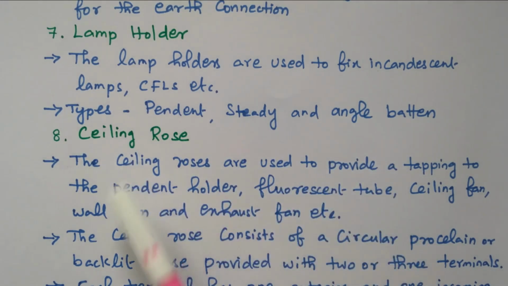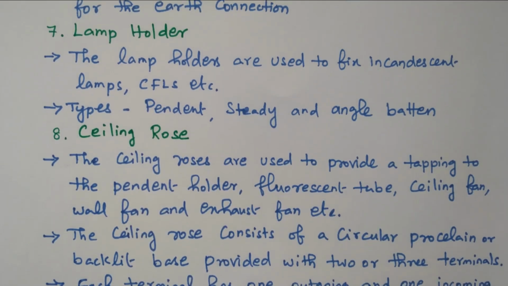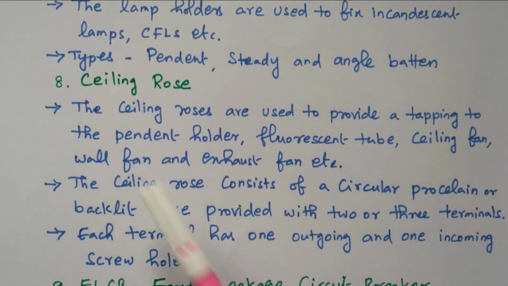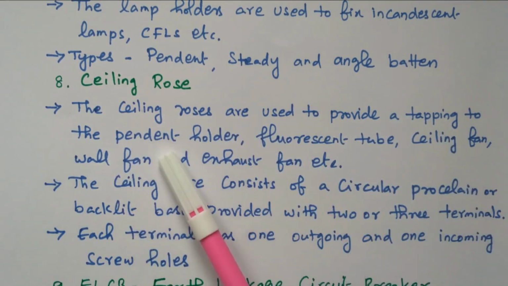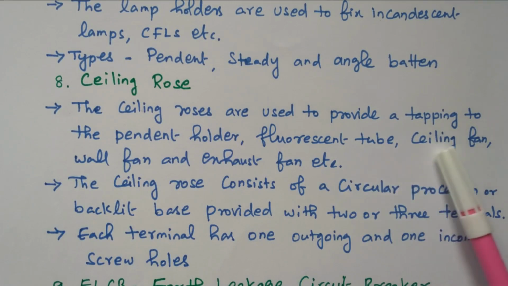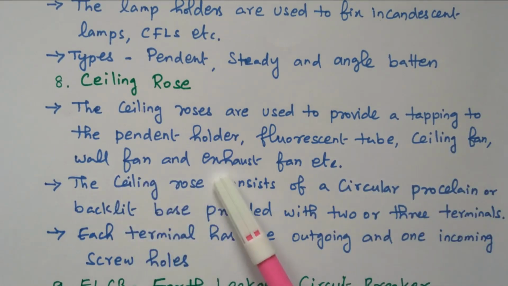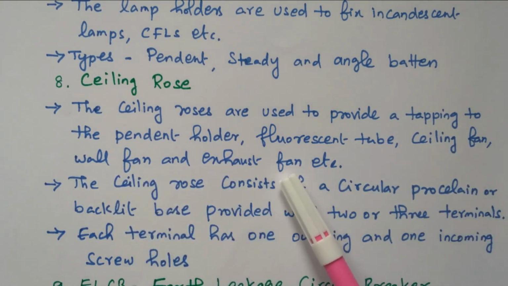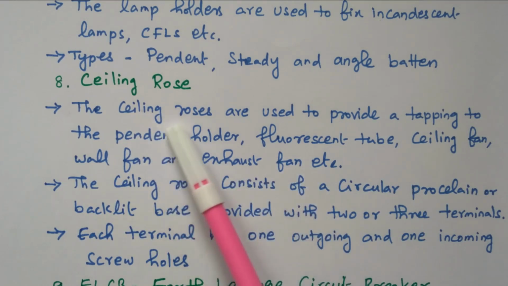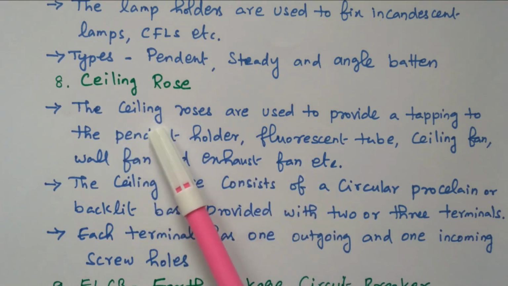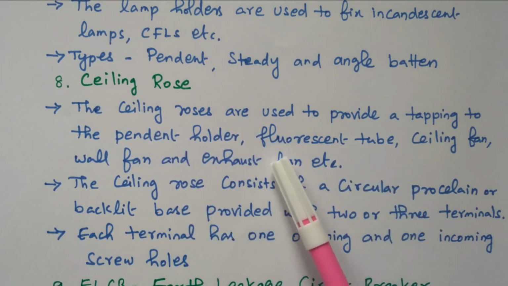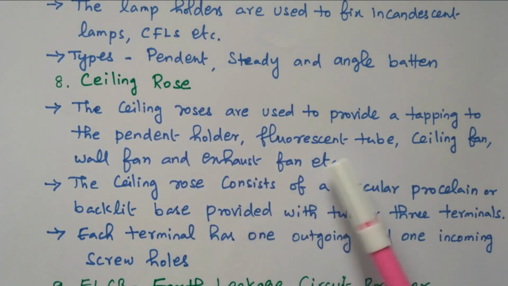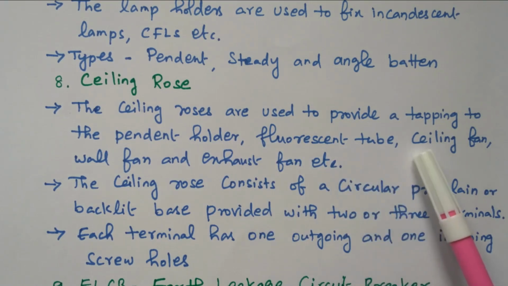Then ceiling rose. Next one is the ceiling rose. The ceiling rose is used to provide a tapping to the pendant holder, fluorescent lamp, ceiling fan, wall fan or exhaust fan. It is connected in the ceiling in order to provide the supply to these various equipments, either a pendant holder or fluorescent tube or fan.